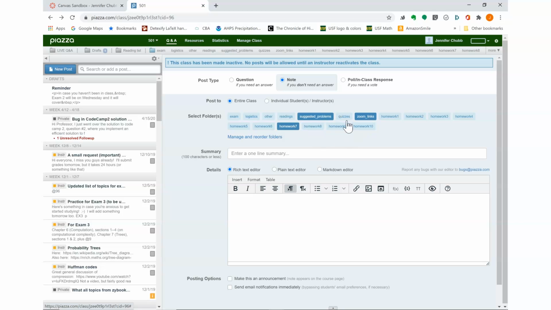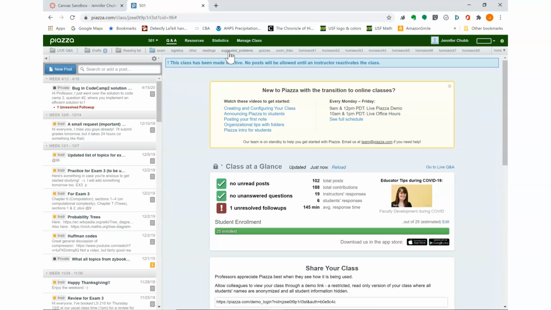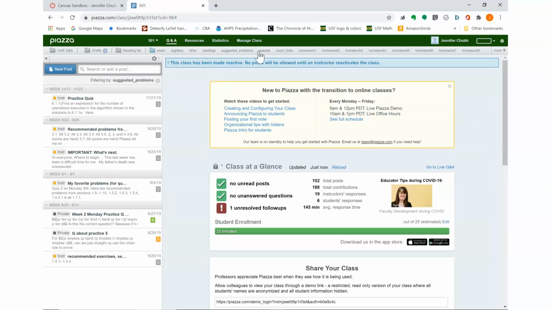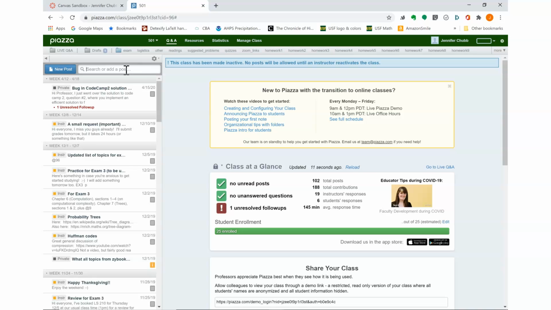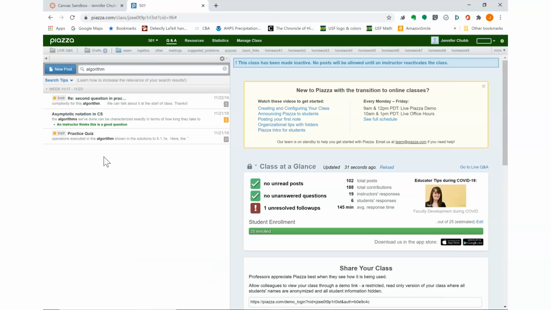homework assignment, I can add these 3 labels, and then later when I want to see what I've posted about different suggested problem sets, I can just click on suggested problems and see all the posts that I've made about those. Another thing I can do is search for a student's name or something about a topic that we may have talked about several different times over the course of the semester and see all the posts come up.